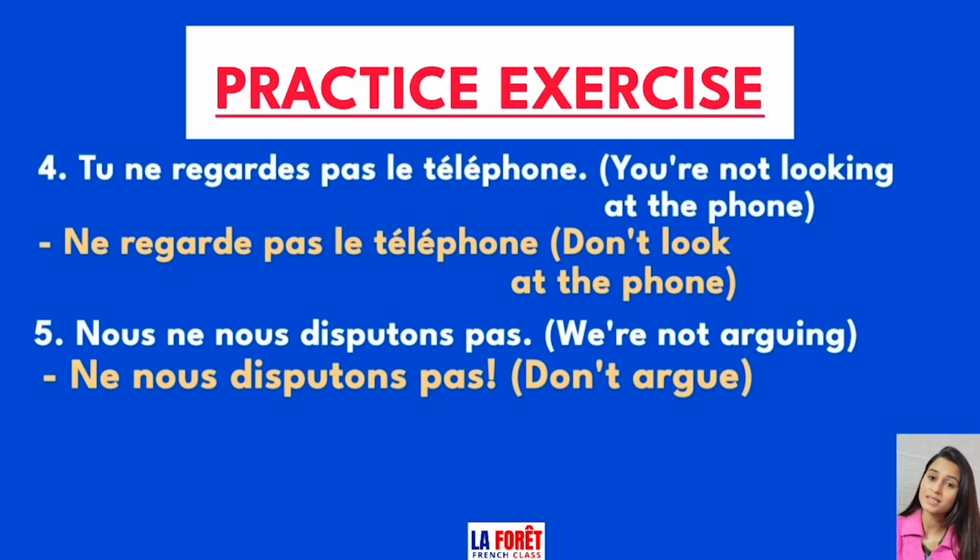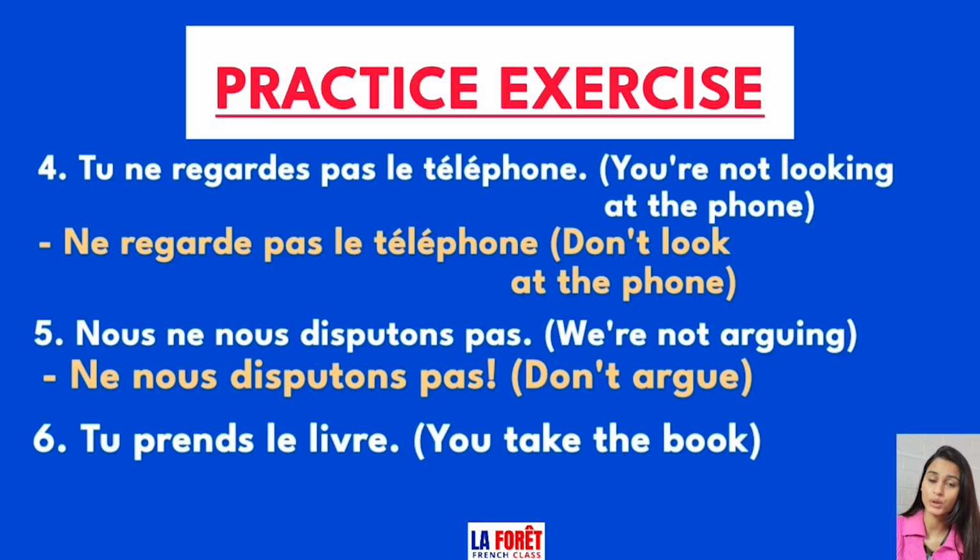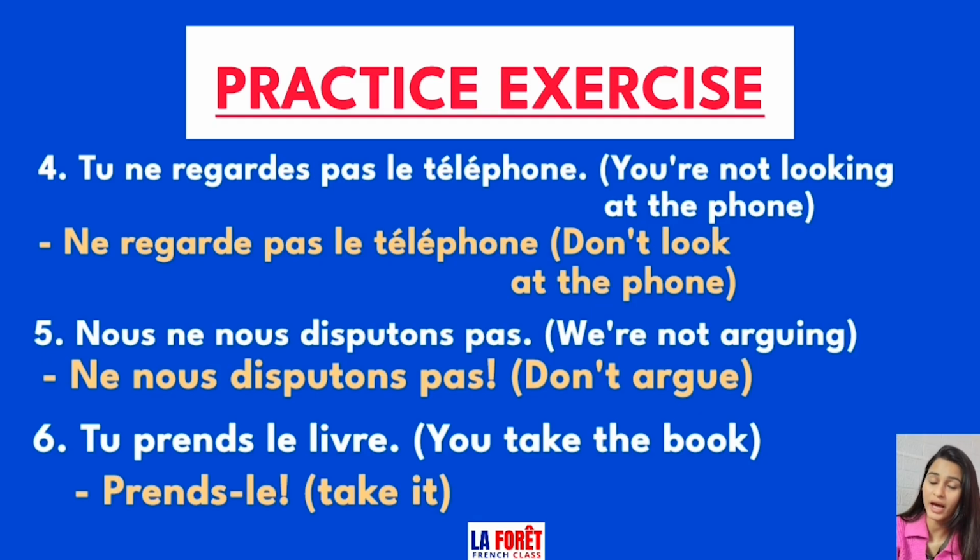The last sentence is tu prends le livre, means you take the book. Here we have a direct object which is le livre, and to convert it into a direct object pronoun, first we are going to take the verb which is prends, and after it we are going to add the direct object pronoun which is le, and it signifies the direct object which is le livre. So it becomes prends-le, means take it.